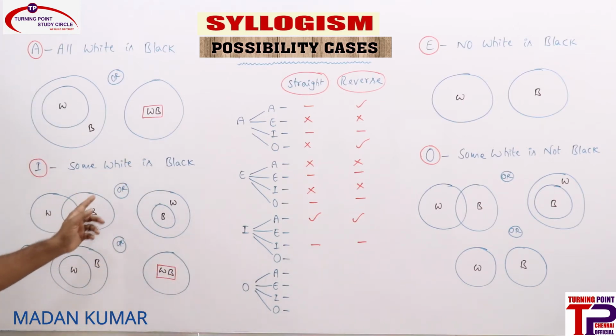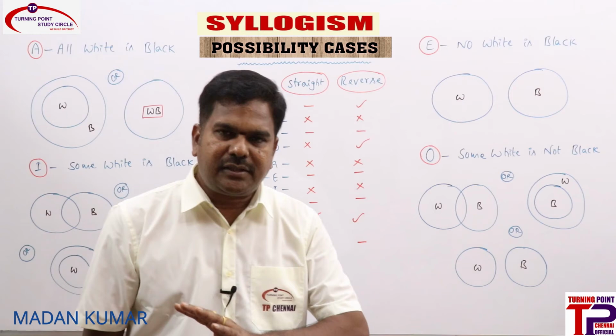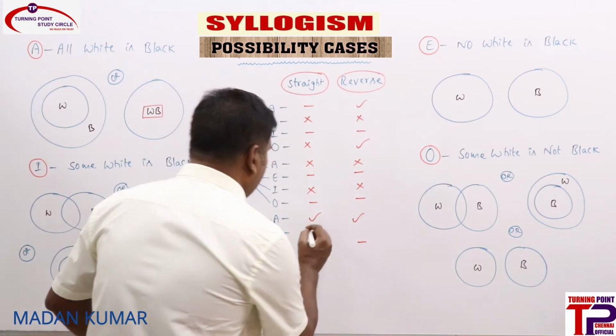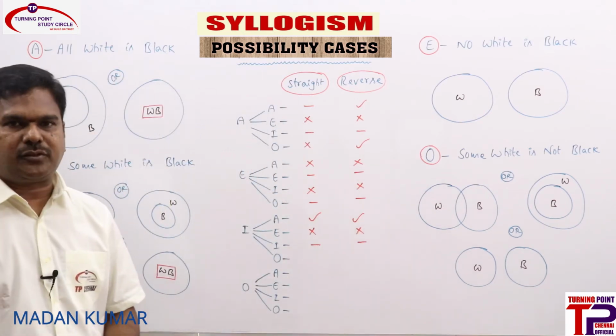Now see that E reverse, no black is white. Is it true in any one of the diagrams? No. Whenever I statement is there, E straight is not a possibility. E reverse is also not a possibility.